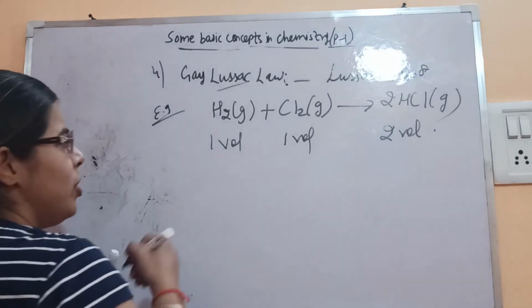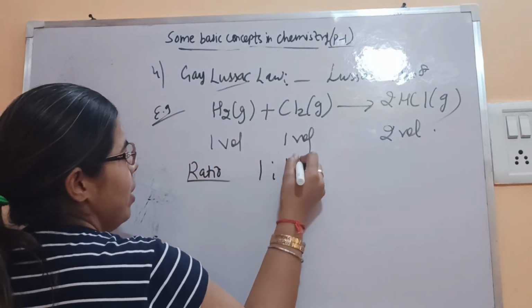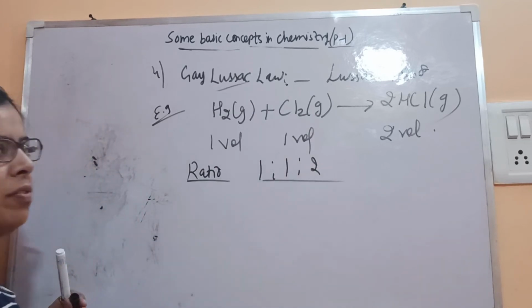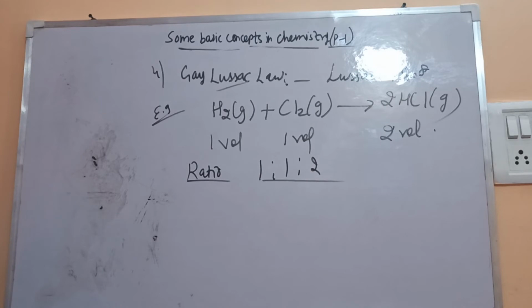Now let's see the ratio. Simple ratio, 1:1:2. This is the meaning of this: they combine in a simple ratio by their volume. So what's the statement for this?